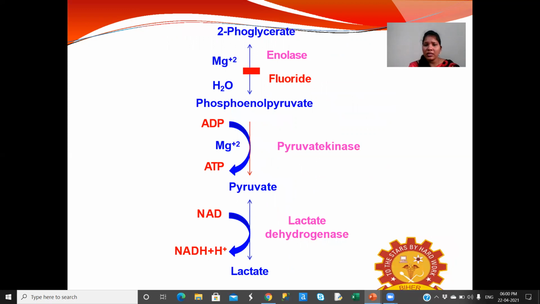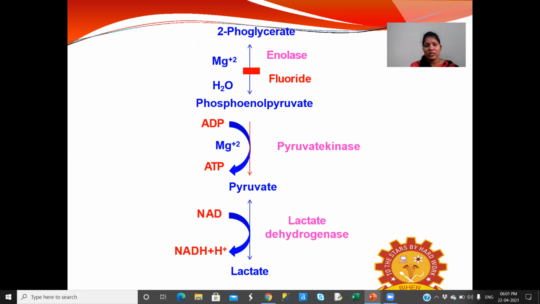This 2-phosphoglycerate, in the presence of the enolase enzyme, is converted to phosphoenolpyruvate with the help of manganese or magnesium ion. And this is the high energy compound. This phosphoenolpyruvate, in the presence of the pyruvate kinase enzyme, is converted to pyruvate. So this is the pyruvate, the end product in